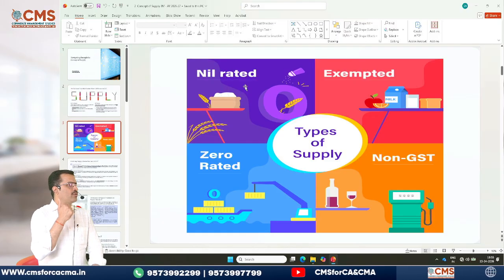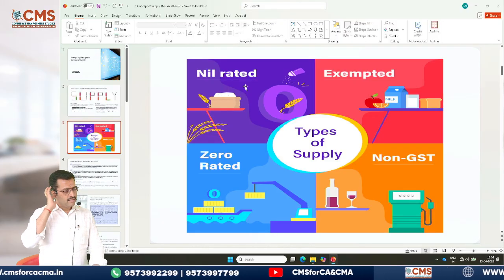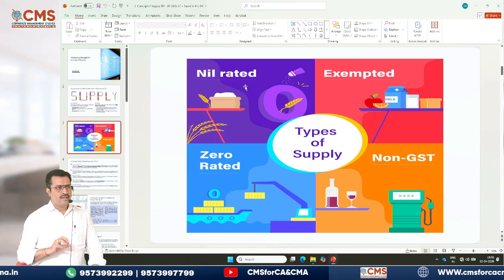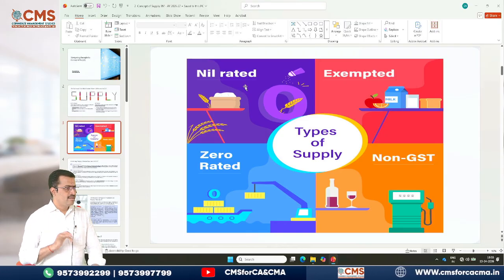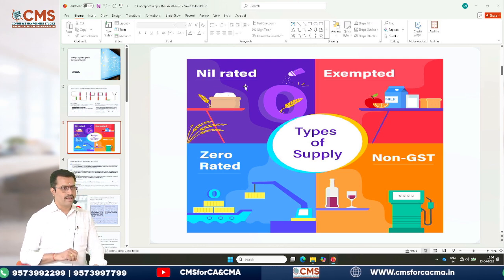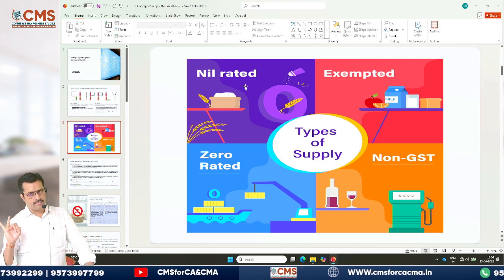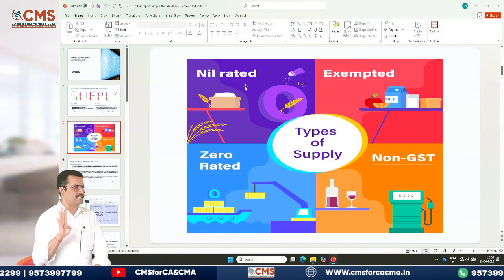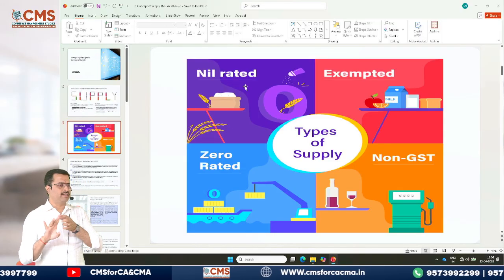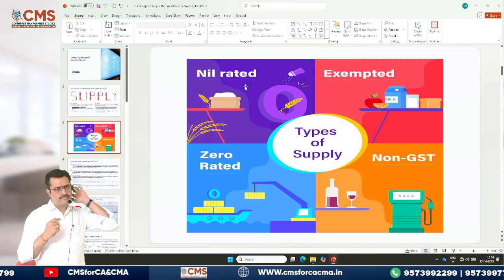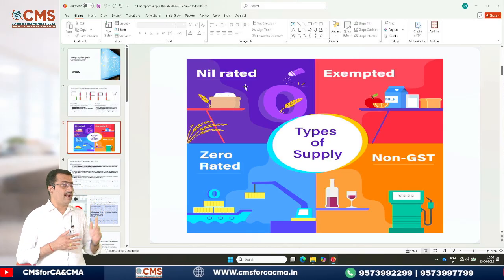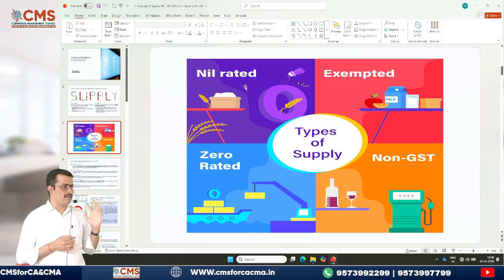Now, before we go to the definition, tell me, what are the differences between exempt supply, nil rated supply? I told you we will discuss this in the coming topic. Exempt supply, nil rated supply, zero rated supply and non-GST supply. Come on. What is the difference between these four? First, exempted means what? Come on, tell. The supply which is completely exempt from tax under section 11. That's called exempted supply. Chalo.